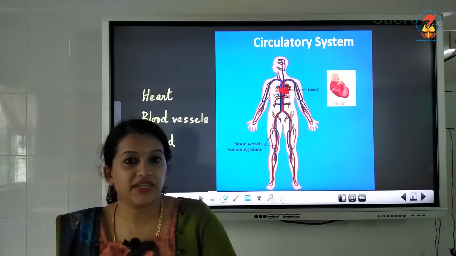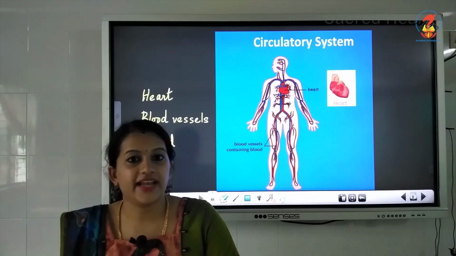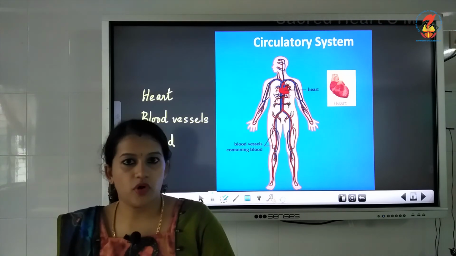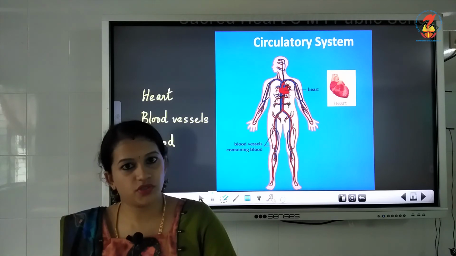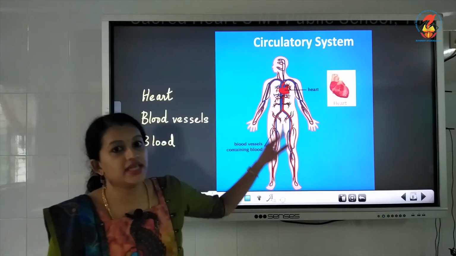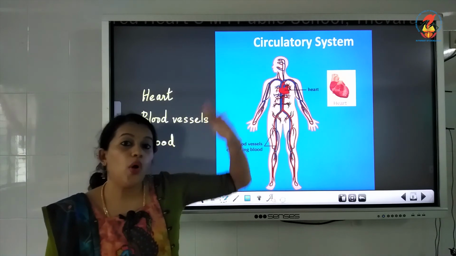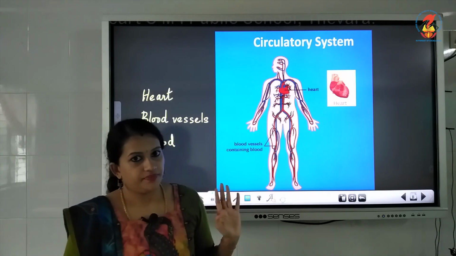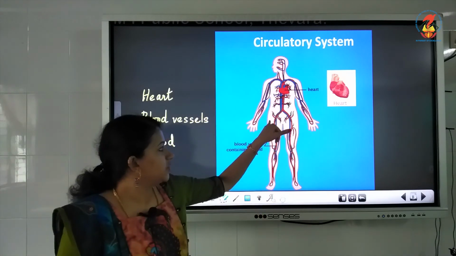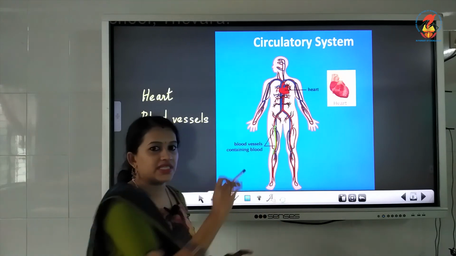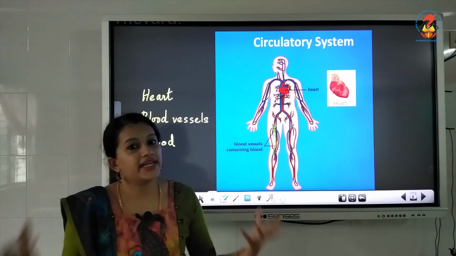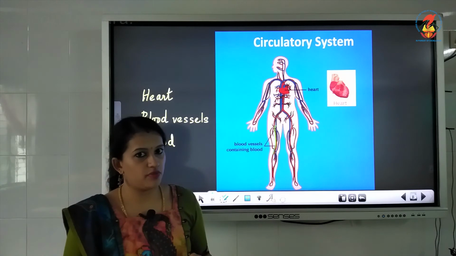So the blood will carry oxygen and nourishment to different body cells. That is what our circulatory system is doing. It is circulating the blood in all the parts of our body. The heart will pump the blood through the blood vessels, and the blood will move and reach different parts of the body.